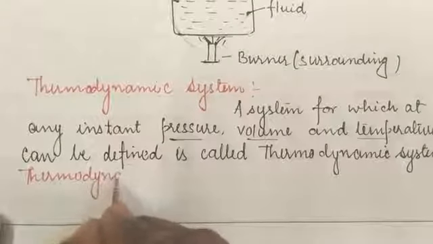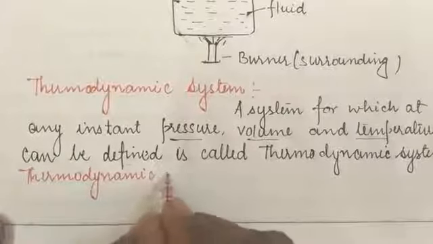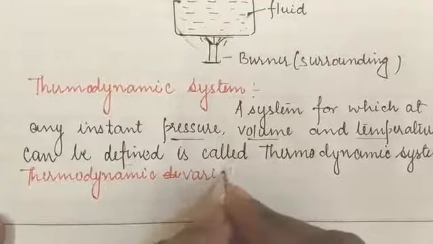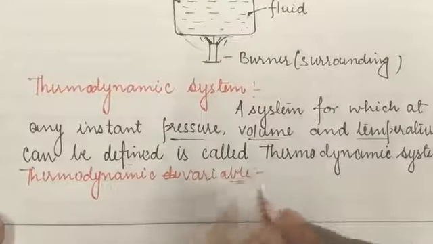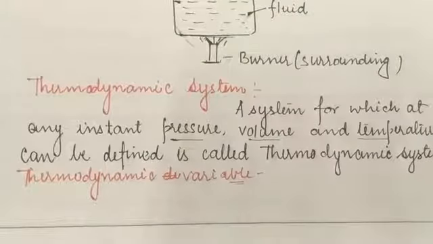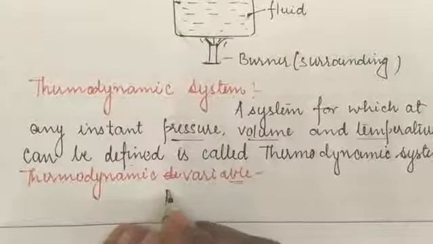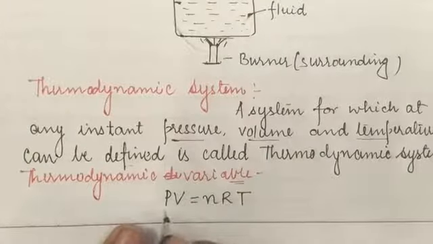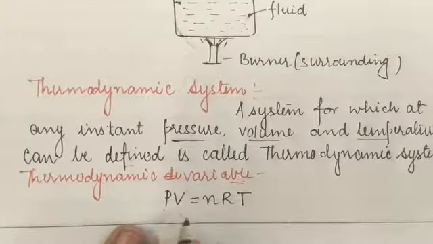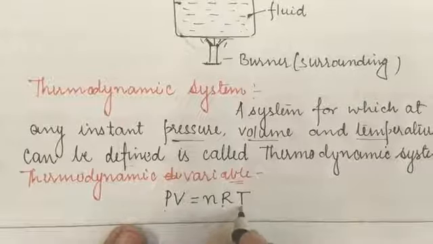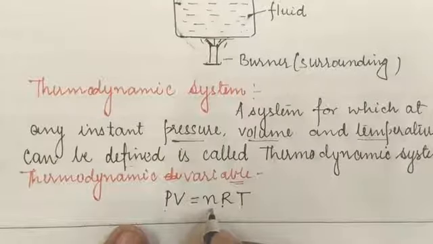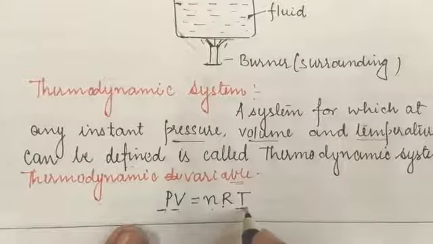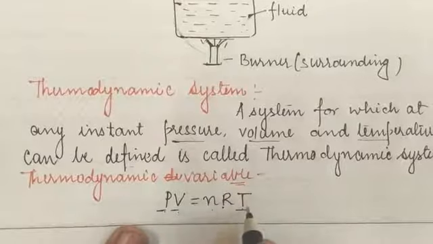As we know, with the help of the ideal gas equation, PV equals nRT, where P is pressure, V is volume, R is the gas constant, T is temperature, and n is the number of moles of the fluid taken. So students, here pressure, volume and temperature are the thermodynamic variables.